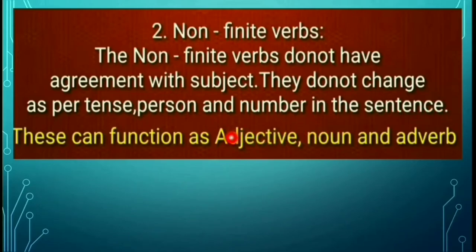As I said before, it is the opposite of finite verbs. The action verb which doesn't agree with the subject and does not change according to tense, person, number, that verb is called a non-finite verb.